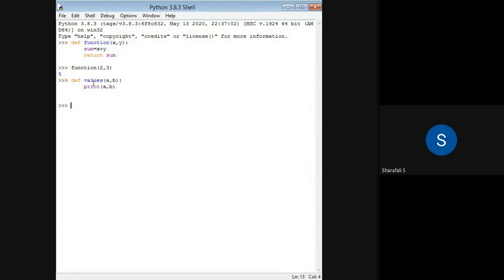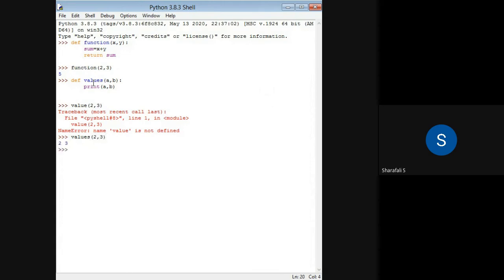So I am calling that particular function that is defined just now, values of 2 comma 3, and the function should print those values, right? So if I press enter, sorry, I missed that s. Values of 2 comma 3, you can see.